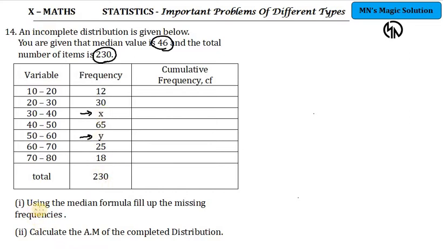So the question is, using the median formula you have to find the missing frequencies. The missing frequencies are x and y. We have to find them using the median as 46 and the total number of items, which is 230. For the median, which column should we put across? Cumulative frequency. So putting the cumulative frequency, you will get one equation. Similarly, from the median formula you get another equation in terms of x and y. Solve the two equations and you will get the answer.